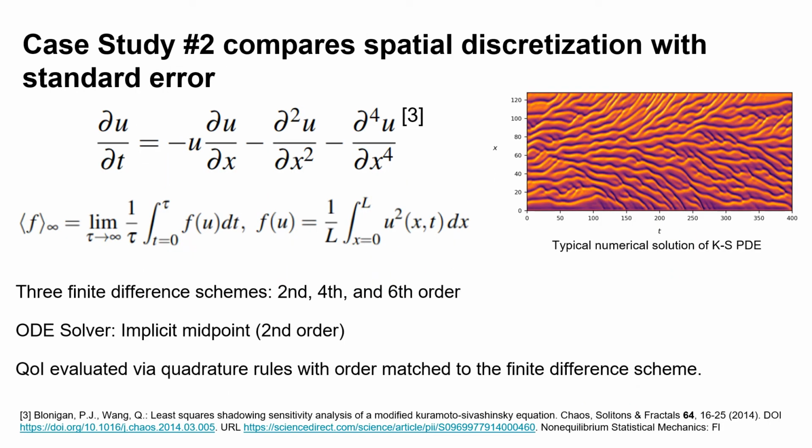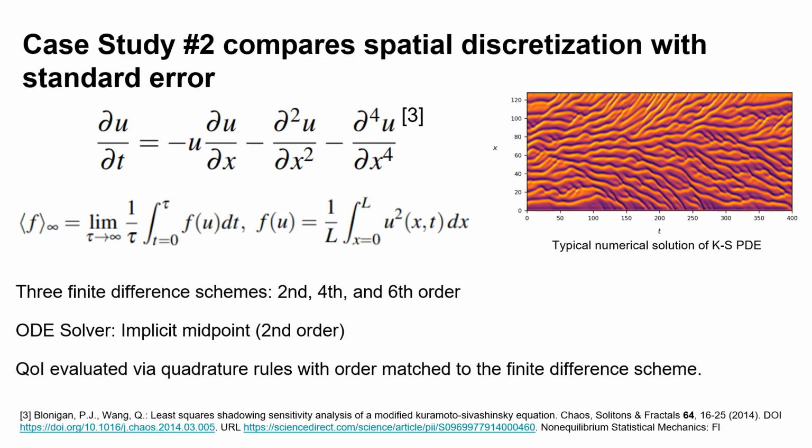Moving on to the second case study, we'll now examine a chaotic PDE, paying attention specifically to the spatial discretization error. We use the modified Kuramoto-Sivashinsky equation as proposed by Blonigan and Wong, and for the QOI, we'll choose the space-time average of the squared solution.